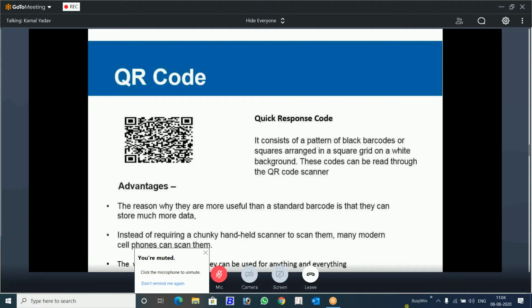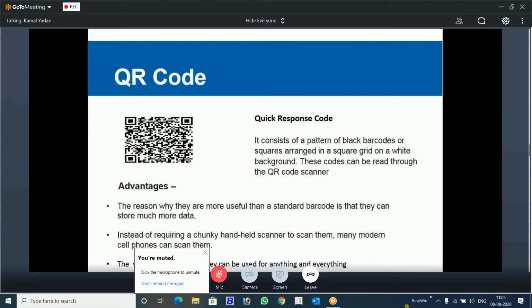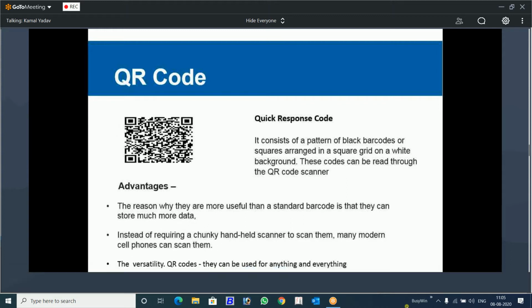So now the question is, why QR code? You must know the advantage of each and every feature. Why am I telling you this? Just knowing the implementation, how the QR code is configured in Busy, how you are going to implement this, is not going to help in your sales. When you are pitching to a particular client, you must generate demand in the mind of the customer. You must create demand.